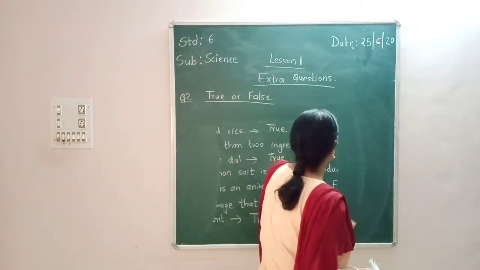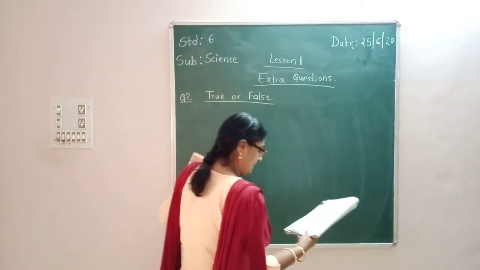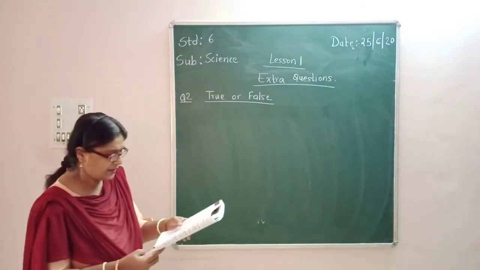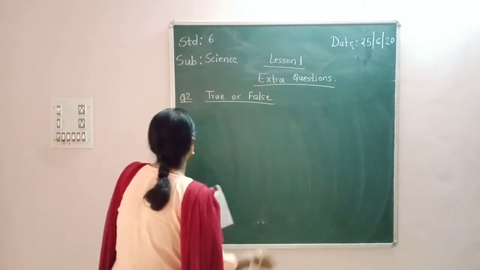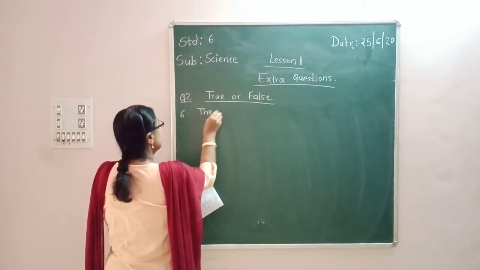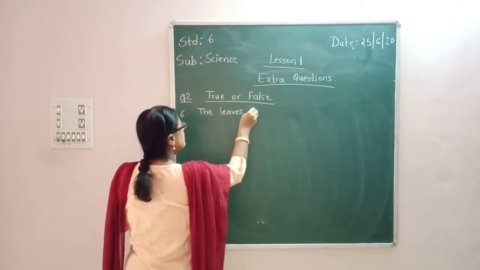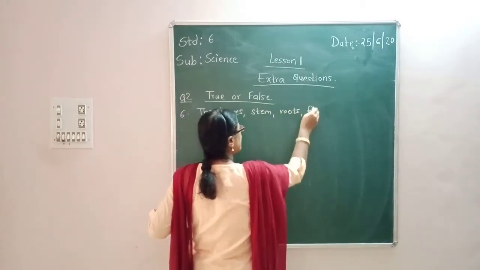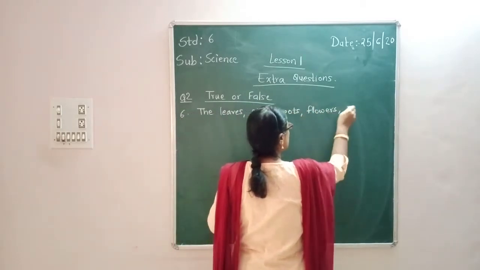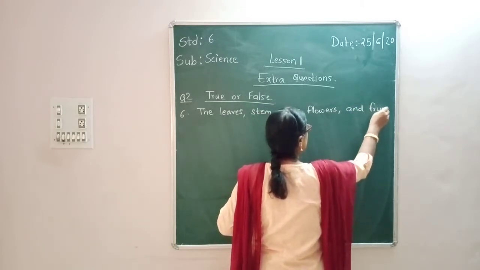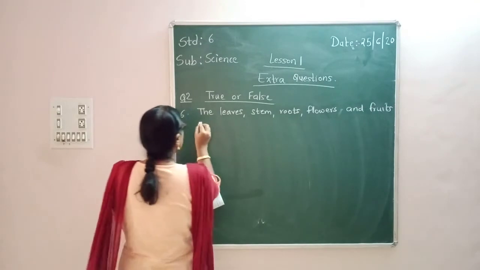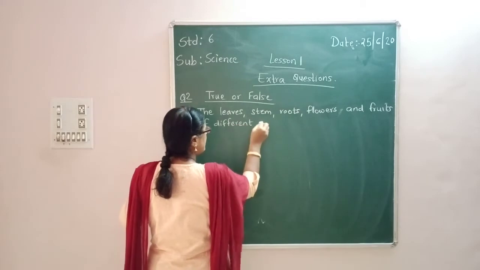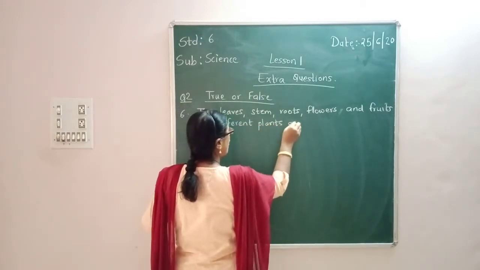Now what is the 6th true or false? The leaves, stems, roots, flowers and fruits of different plants are not used as food.